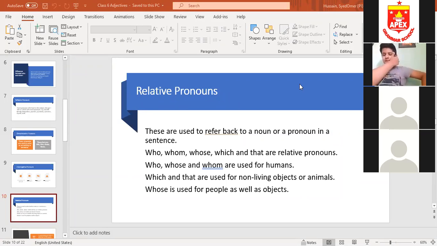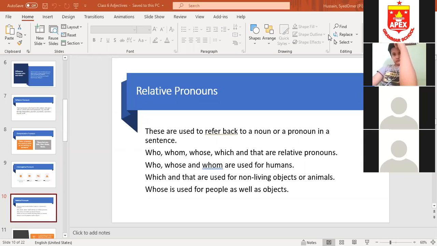Relative pronouns are referring back to a noun. They are referring back to a noun. Okay. For example, one second, let me explain. If I'm saying this is the painting which was made by Essen, I'm saying which, and I'm referring to the painting. This is the painting which was made by Essen.